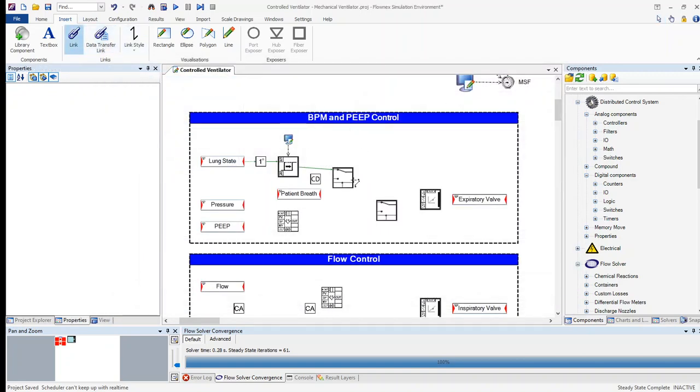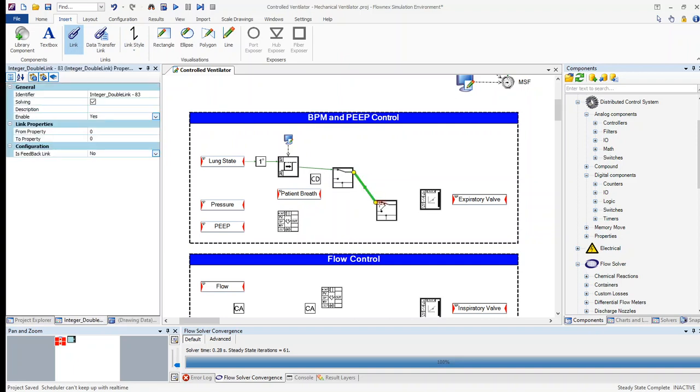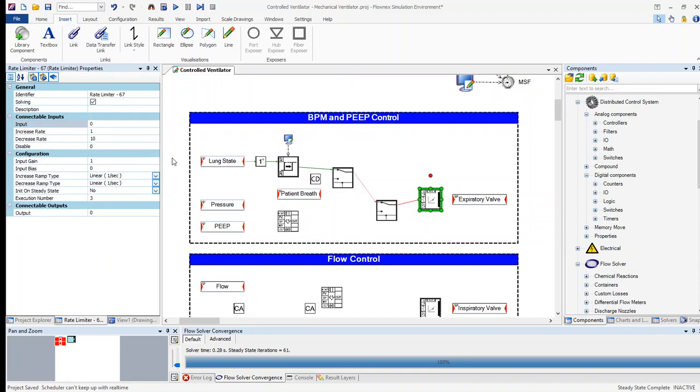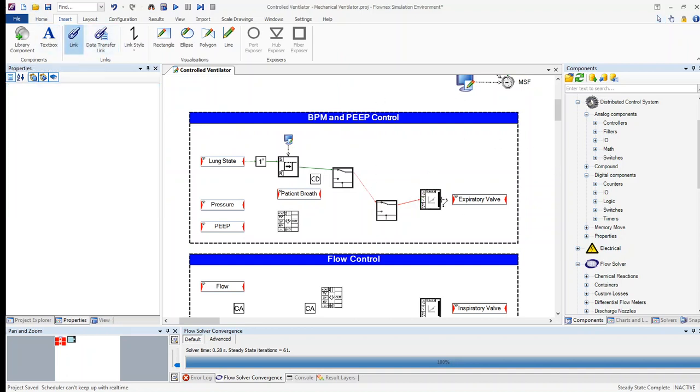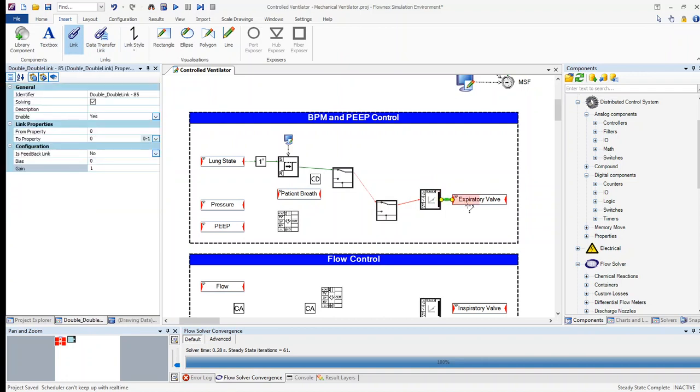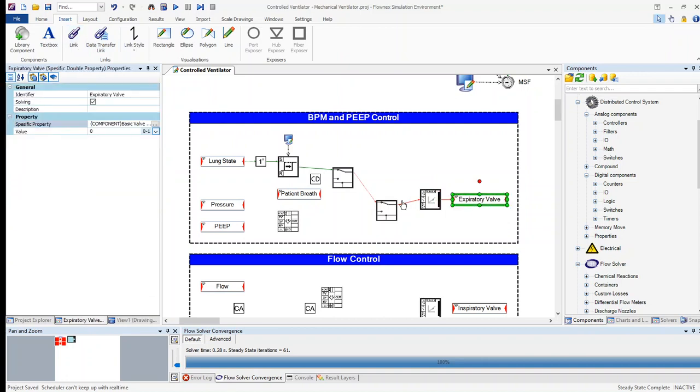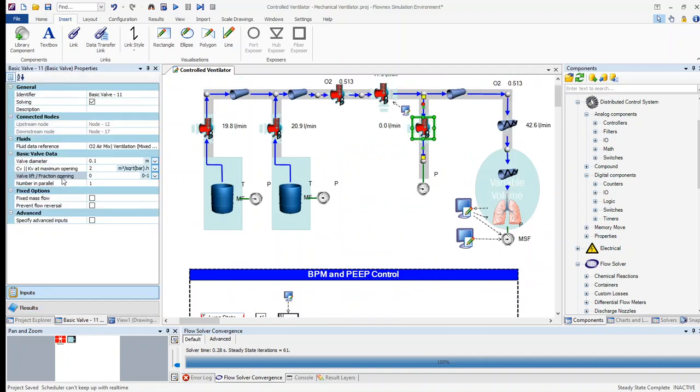Furthermore, we can now continue to connect our system to the next toggle switch, where I'll explain this component in a later webinar. Second last, I can connect my toggle switch to our rate limiter, which enables the valve to open and close, but not instantaneously. We have an increase rate of around 1 per second and a decrease rate of around 10 per second. I can further link the output of our rate limiter to a specific double property linked to the expiratory valve's opening, as shown.